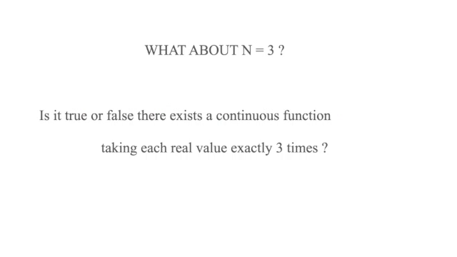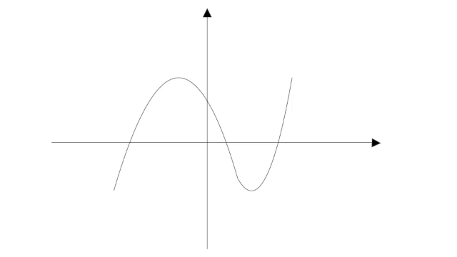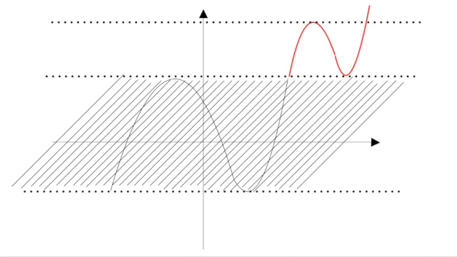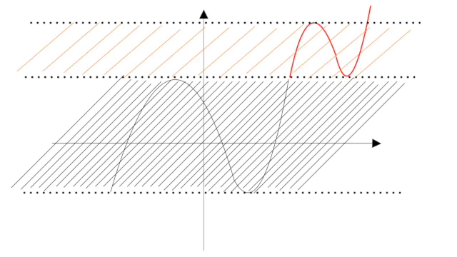Let's move on to n equals 3. We can start off by drawing some basic graph. So all the real numbers in this portion, except at the dotted line at the boundary, have been sampled 3 times. So it's off limits as we continue to sketch our function. If we continue on towards the right, the function will eventually have to turn down again, and by turning down just enough that it touches the dotted line before resuming its upward trend, we managed to clear out another portion of the real numbers which has been sampled exactly 3 times.